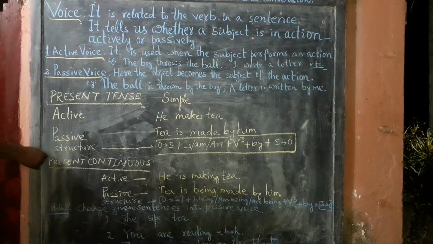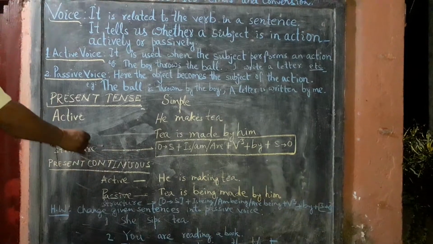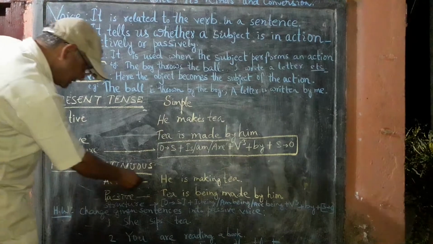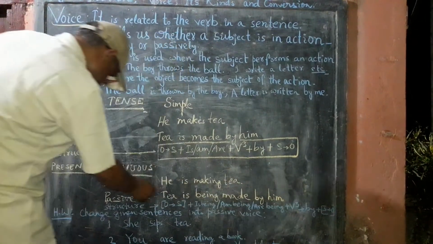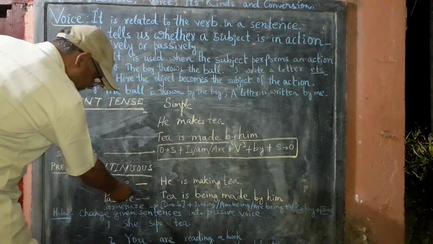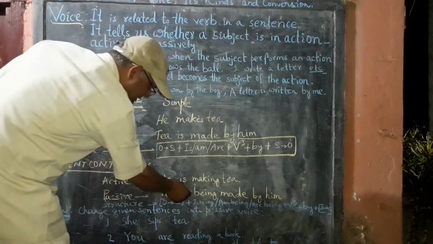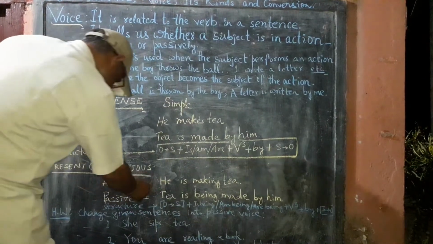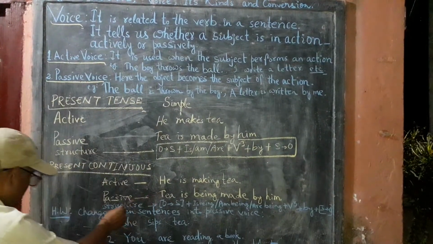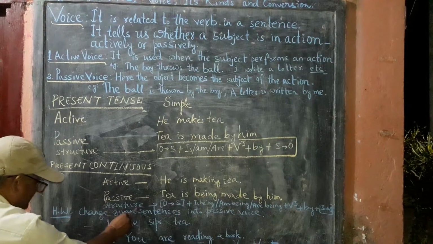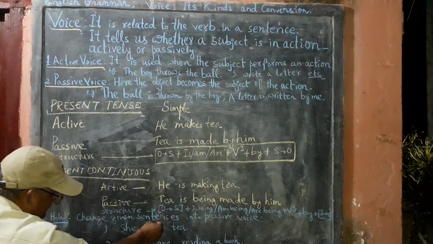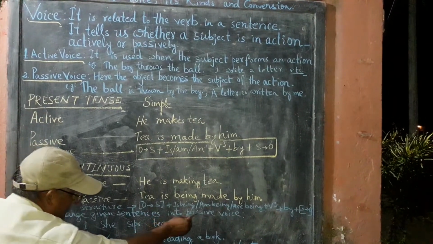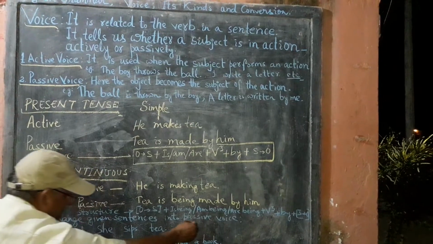In case of present continuous tense, we use a different sort of structure. As for example, he is making tea. Its passive form will be tea is being made by him. How did it happen? You watch with the help of this given structure. Object is changed into subject, plus is being or am being or are being.